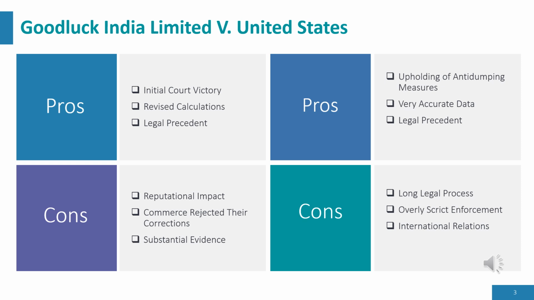Secondly, very accurate data. The case reinforced the importance of timely and accurate data submission in trade remedy investigations, which helps maintain the integrity of U.S. trade laws. Lastly, legal precedents. The Federal Circuit's ruling set a strong precedent for how future cases involving anti-dumping duties and data discrepancies should be handled, making it clear that U.S. trade regulations will be strictly enforced.